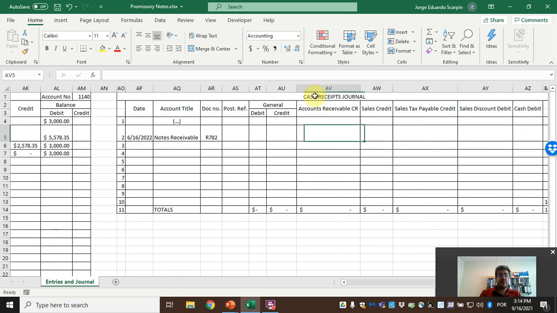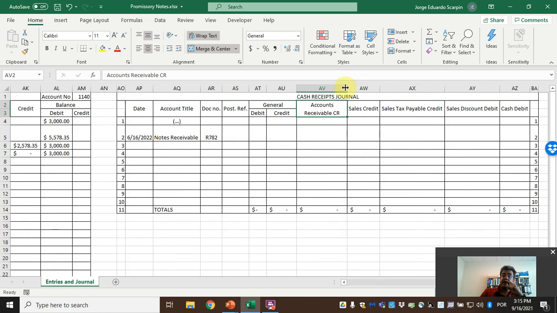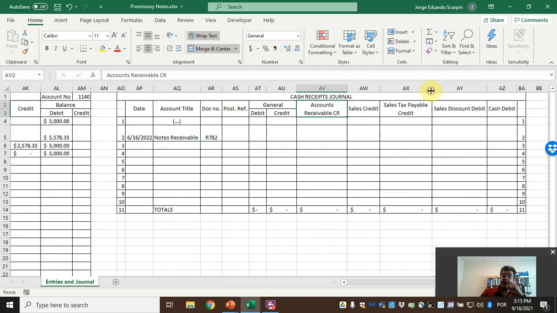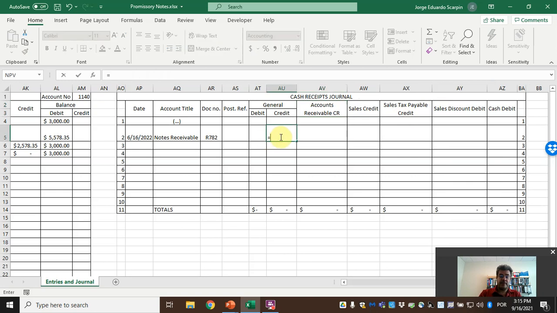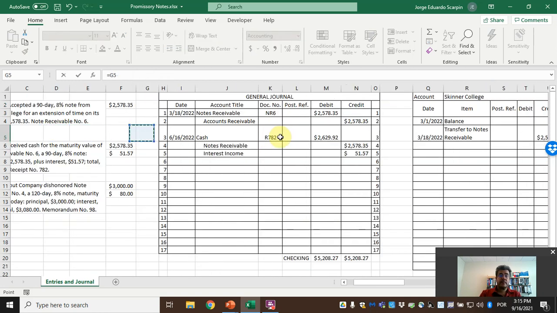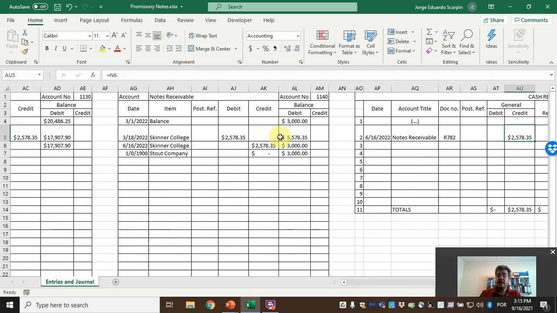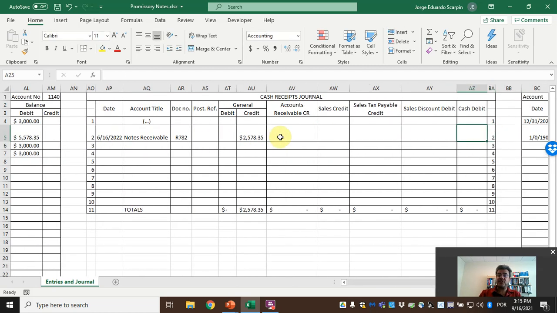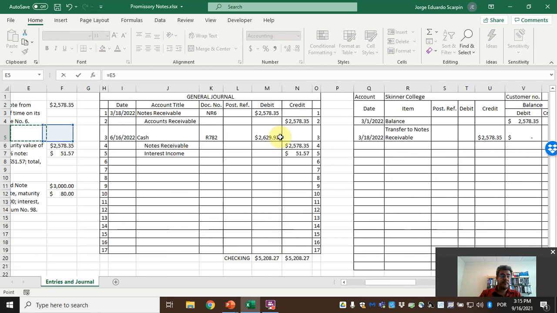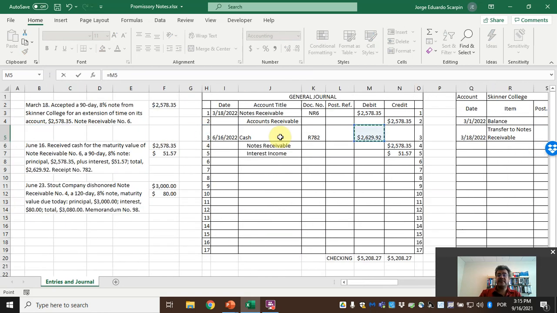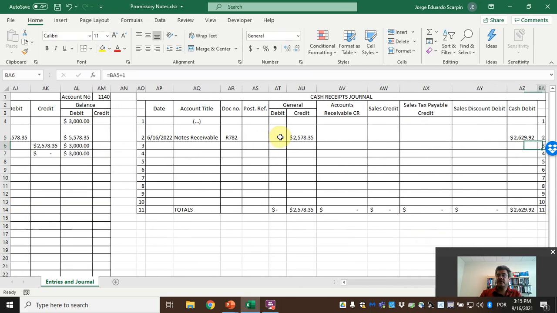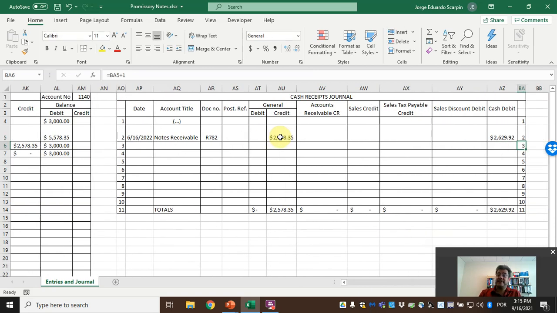Debit, credit. We are crediting notes receivable. And it is not accounts receivable credit. Pay attention here, guys. Most common mistake here. Notes payable is notes payable. Accounts payable, accounts payable. They are not the same. So a credit, notes receivable. And what is the cash debit? The cash debit, 2,629.